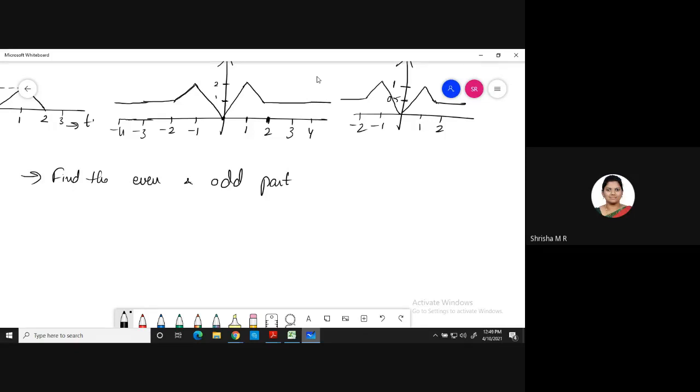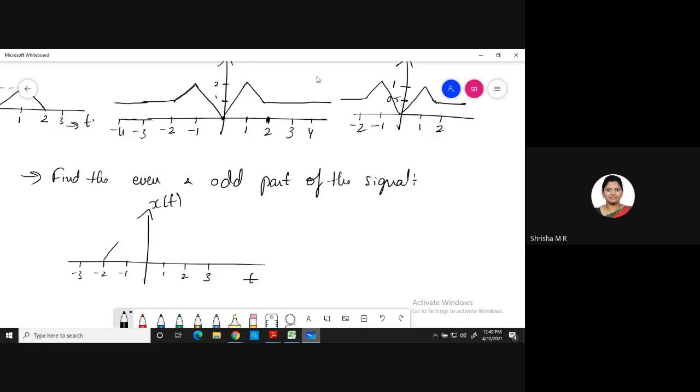Take down this homework problem. Find the even and odd part of the signal. So my signal, this is x of t. So this is instant 1, instant 2, instant 3, minus 1, minus 2, minus 3. This is t. So I have a signal like this.